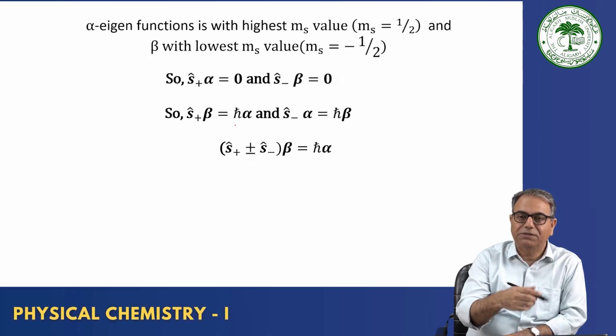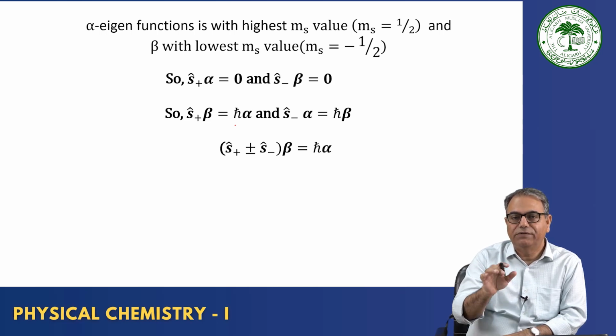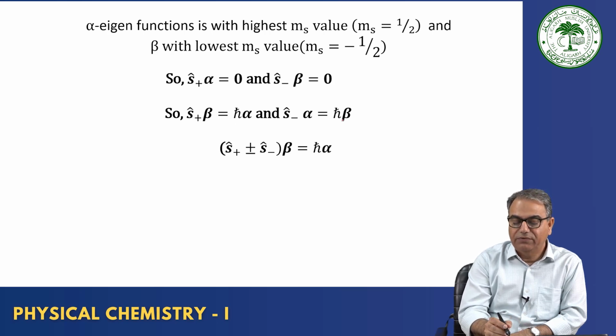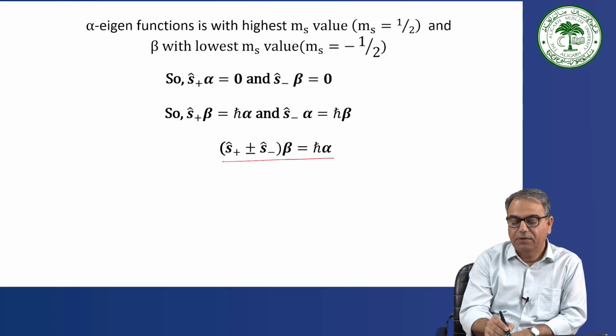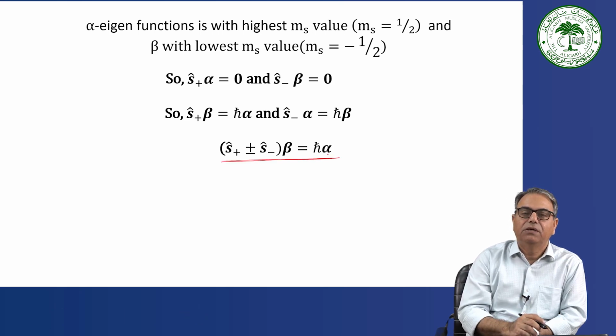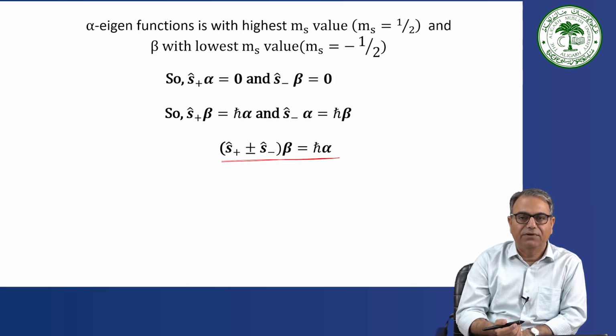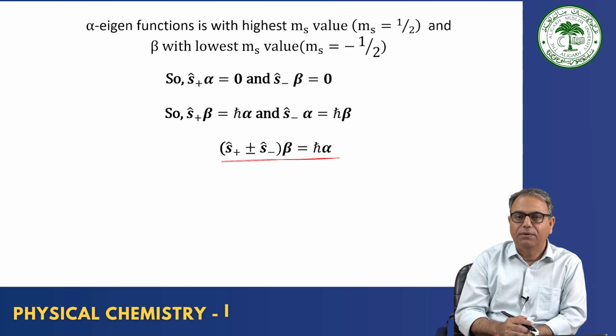Same way, if you operate with S minus on alpha, alpha gives you the maximum value, and S minus is a lowering operator, so it will decrease the value, and it will give you H cross beta. So what do you get? You get a relationship like this one. All those relationships which you have used in the orbital angular momentum are also used in the spin angular momentum, with the limitation that a spin has only two values, plus half and minus half, and these eigenvalues are represented by eigenfunctions alpha and beta. Alpha represents the maximum eigenvalue, plus half, and beta represents the minimum eigenvalue, minus half.